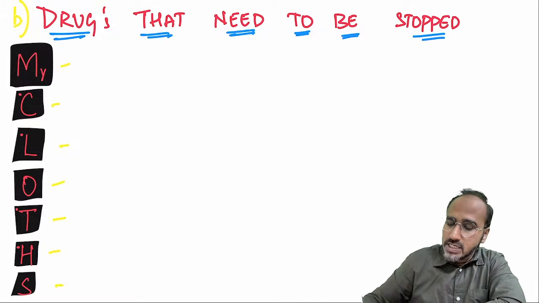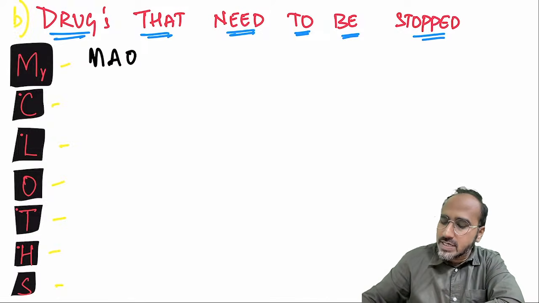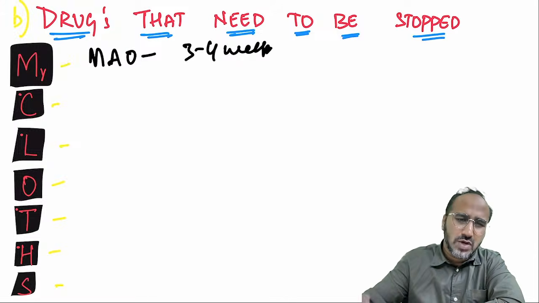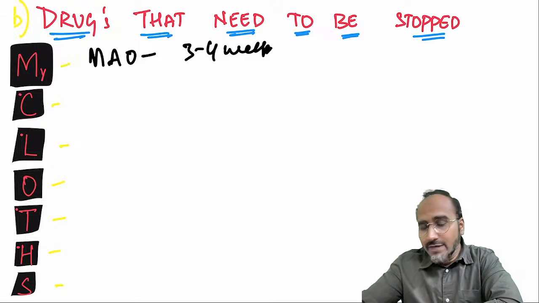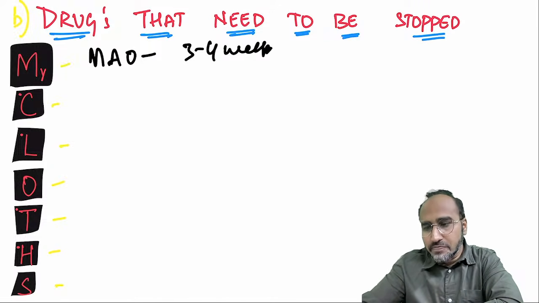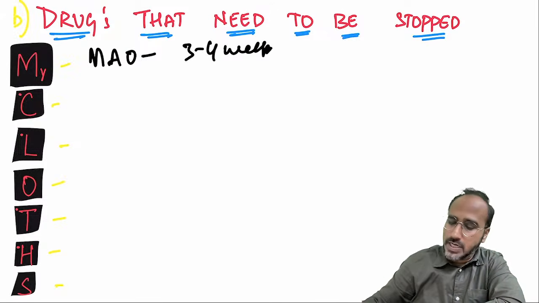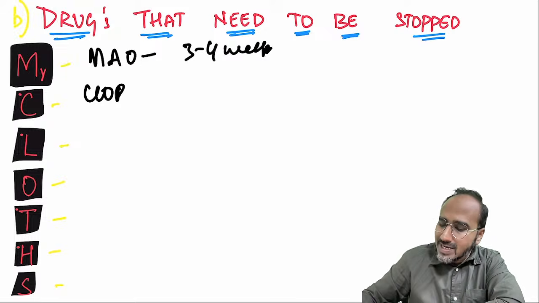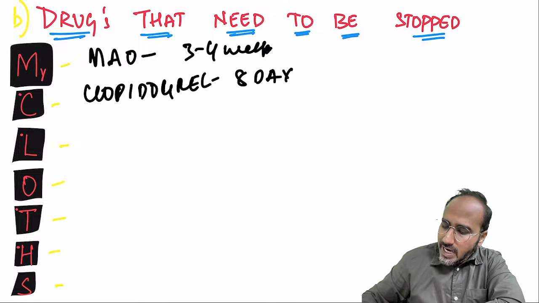My clothes. M stands for what, guys? Monoamine oxidase inhibitors. Has to be stopped 3 to 4 weeks before surgery. Why? Because if you continue it, and if you give pethidine during surgery, it will usually combine with pethidine and it will produce a severe sympathetic reaction. Okay. C stands for what? Clopidogrel. Clopidogrel has to be stopped. How many days prior surgery? 8 days prior surgery.